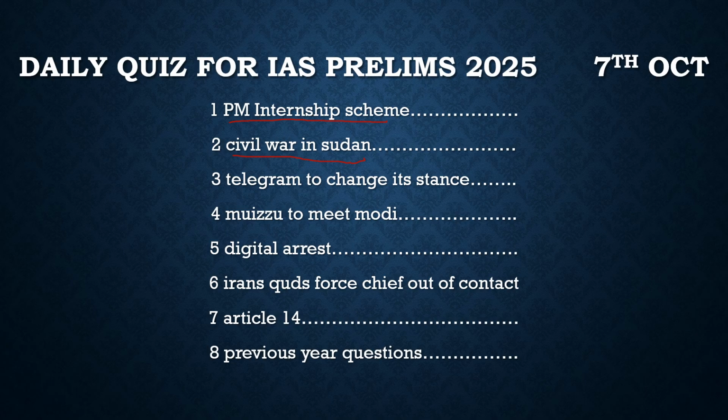It is alleged that UAE and Saudi Arabia are in contact with the RSF, and also the Wagner Group from Russia. So there has been a huge struggle between these two powers, RSF and SAF. They are struggling for power. This lust for power has led to this civil war in the country.